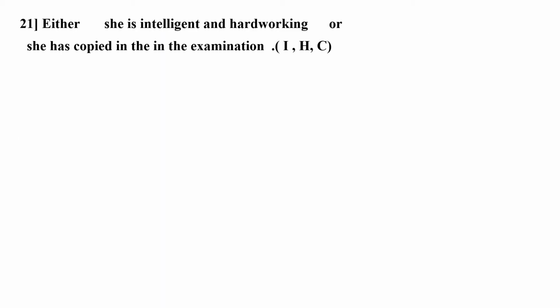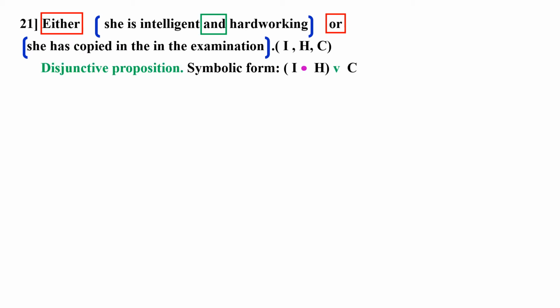Next, 21st, either she is intelligent and hardworking or she has copied in the examination. Here the main connective is either or. The first component disjunct is she is intelligent and hardworking and the second disjunct is she has copied in the examination. So what will you do here? The first disjunct has the connective and. So the symbolic form will be I dot H, wedge C, disjunctive proposition.